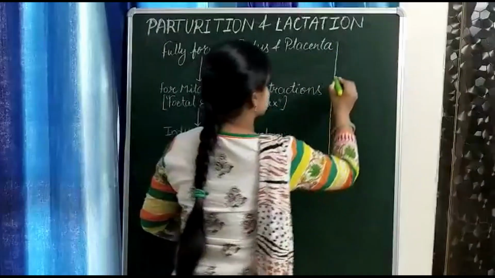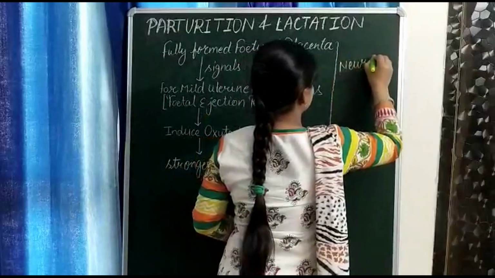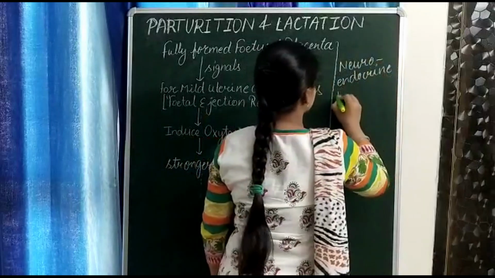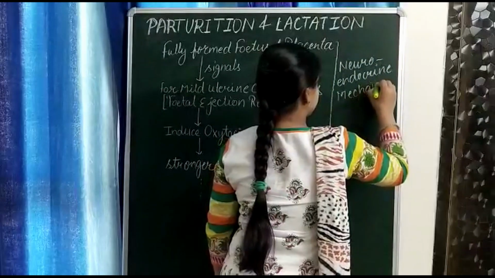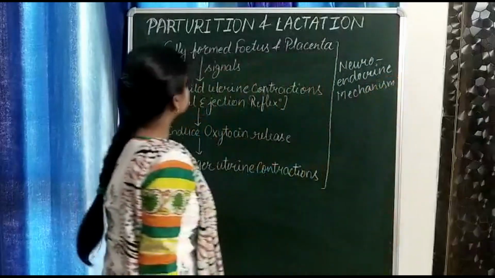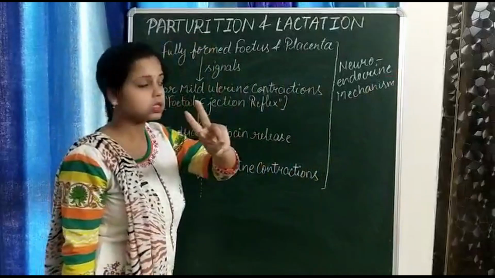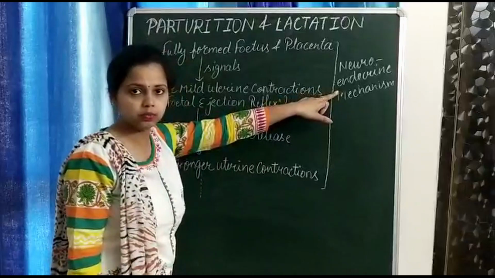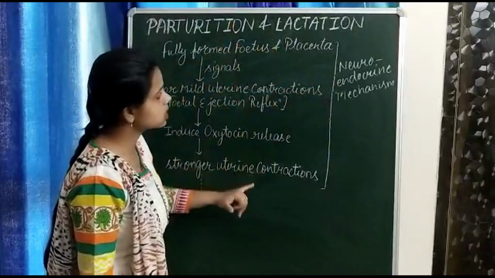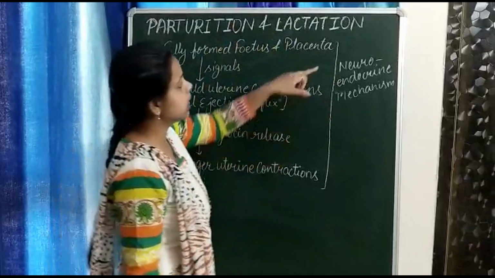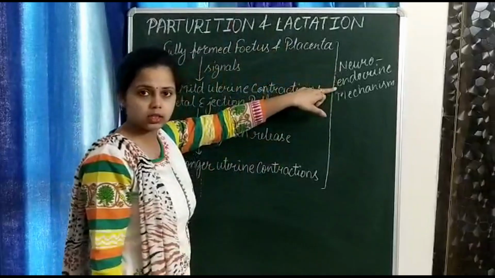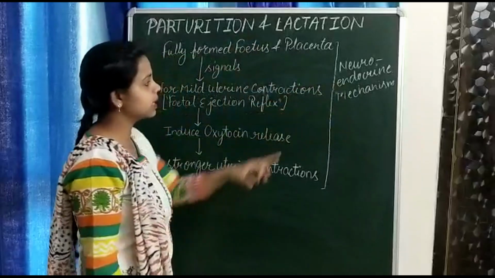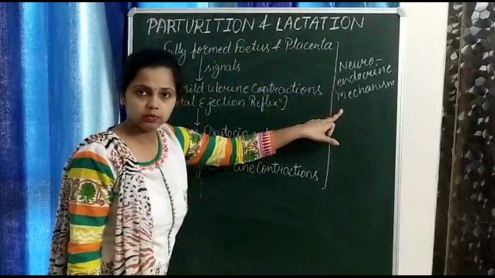Neuroendocrine mechanism means this process is controlled by two systems: the nervous system, neuro, and the hormonal system or endocrine system. So that's why we can say this process is controlled by a very complex neuroendocrine mechanism.